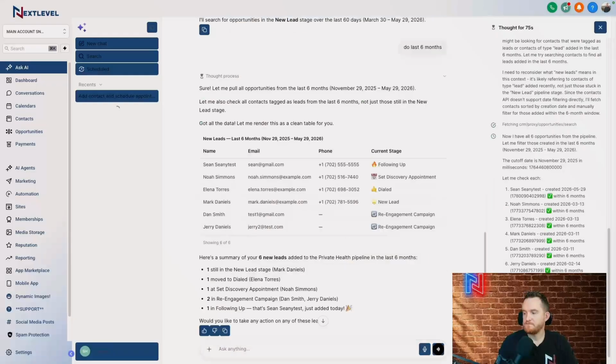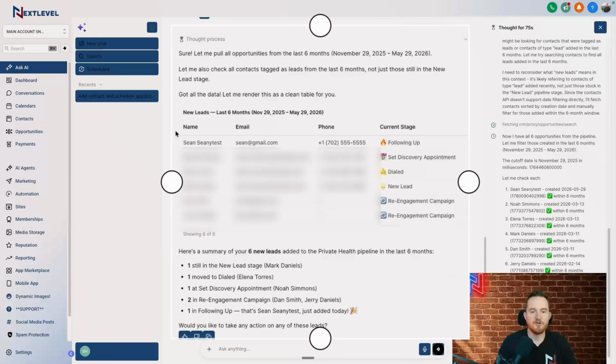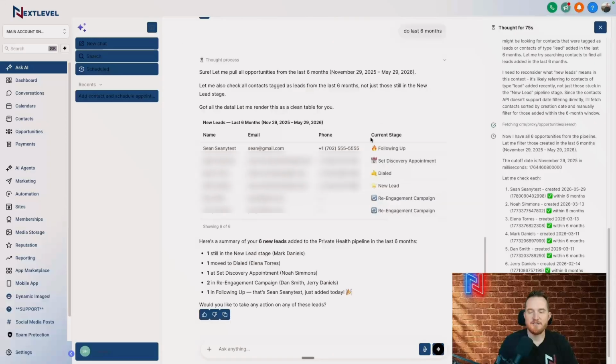Massive feature. All right, so I had to open up the date range a little bit because I had added these dummy contacts in a while ago. I did last 6 months, but look at all the leads in the last 6 months, phone numbers. It even shows the current stage of where they're at in the pipeline stage. So how cool is that?